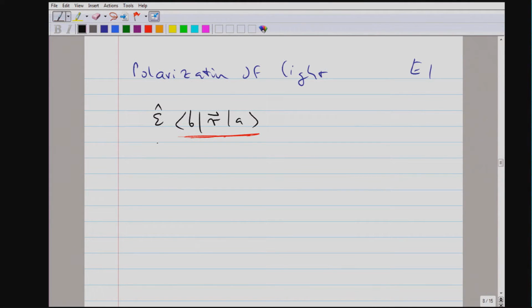Well, the epsilon, for instance, for circular polarization, we'll talk about linear polarization in a moment, has this representation. So this is the unit vector of the polarization of the electric field when it's circularly polarized.